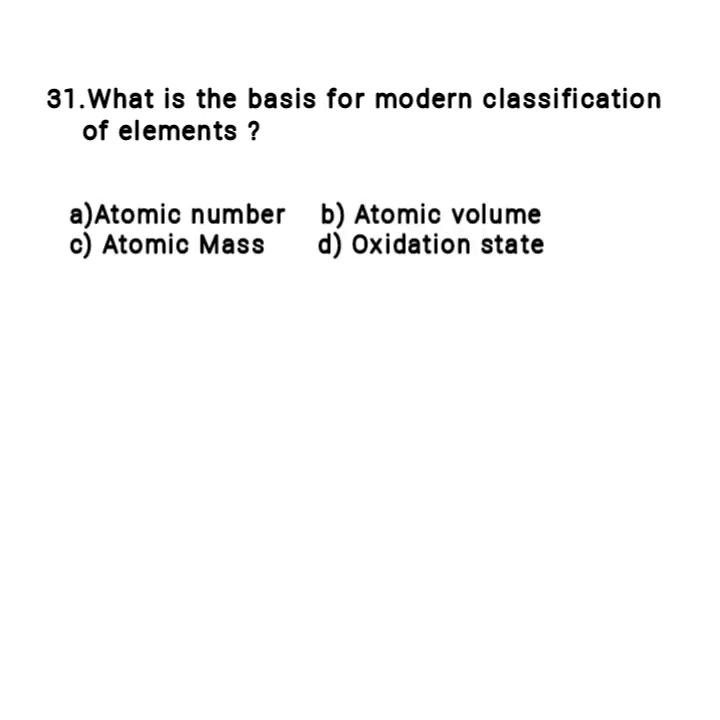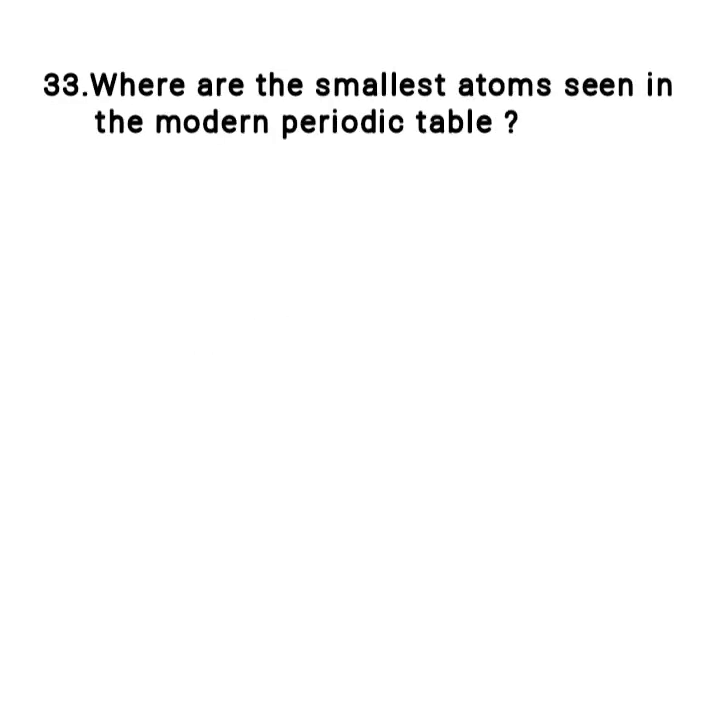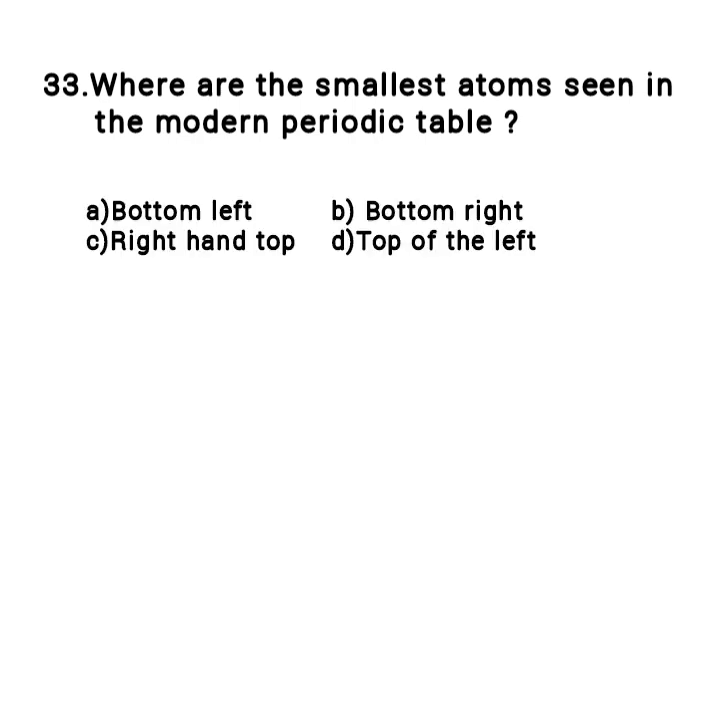What is the basis for modern classification of elements? Options: A. Atomic number, B. Atomic volume, C. Atomic mass and D. Oxidation state. Answer: Option A. Atomic number. The first man-made element. Options: A. Titanium, B. Plutonium, C. Technetium and D. Rutherfordium. Answer: Option C. Technetium. Where are the smallest atoms seen in the modern periodic table? Options: A. Bottom left, B. Bottom right, C. Right hand top and D. Top of the left. Answer: Option C.